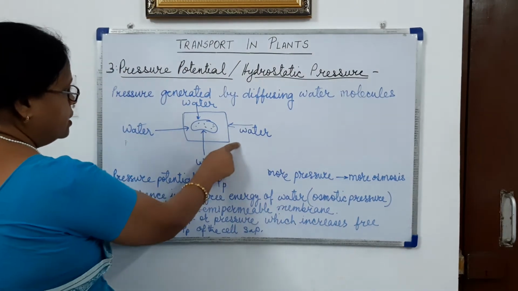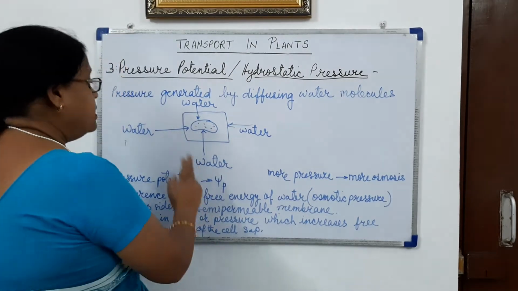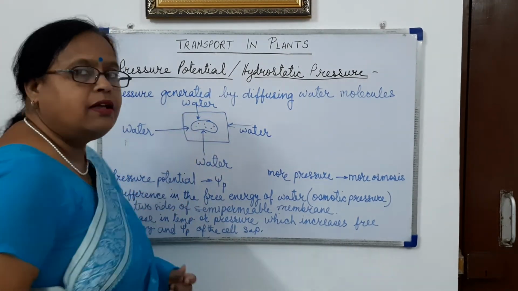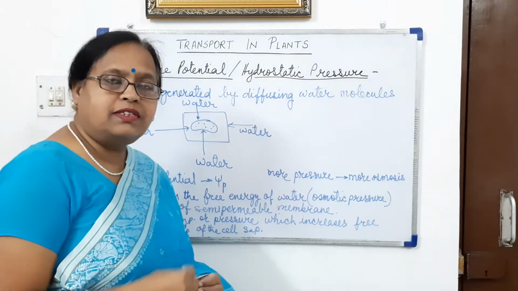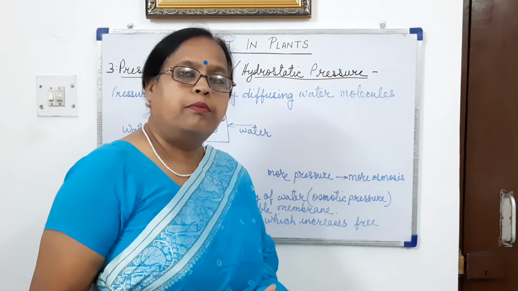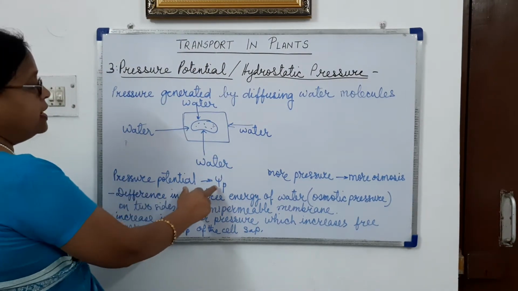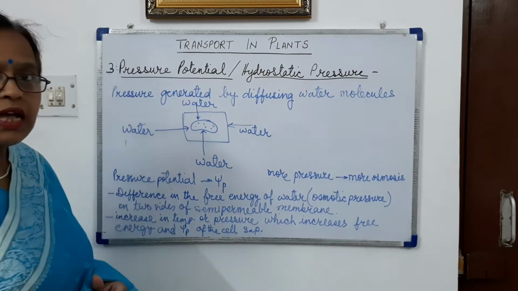You can see that water is coming from all sides into the cell and reaching the cell sap, the volume of the cell sap increases, and this causes an increase in the pressure potential. Now pressure potential is denoted by the symbol psi P.